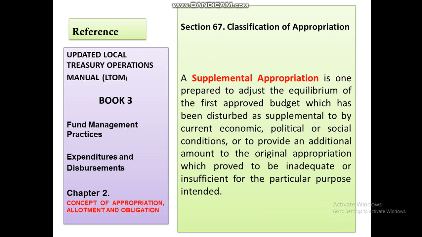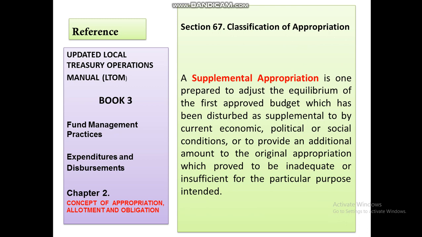Last for the appropriation is the supplemental appropriation, which is one prepared to adjust the equilibrium of the first approved budget, which has been disturbed by current economic, political, or social conditions, to provide an additional amount to the original appropriation, which proved to be inadequate or insufficient for the particular purpose intended.